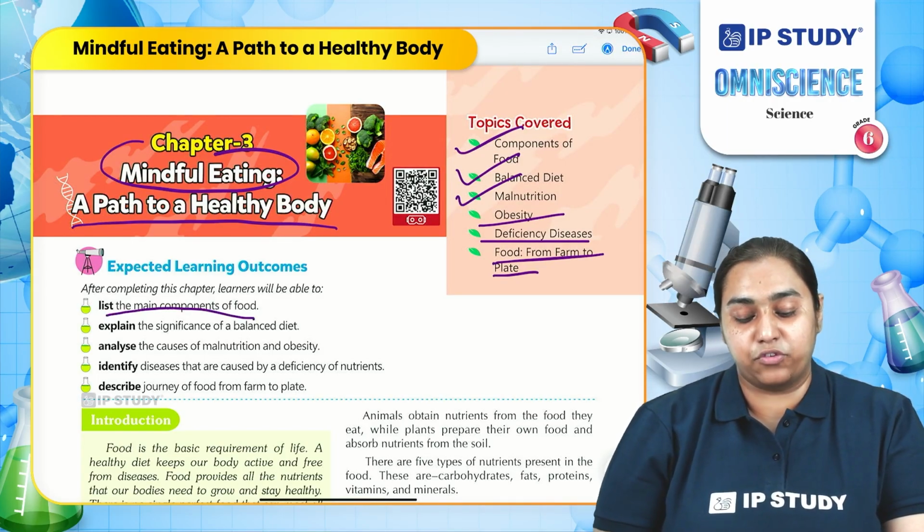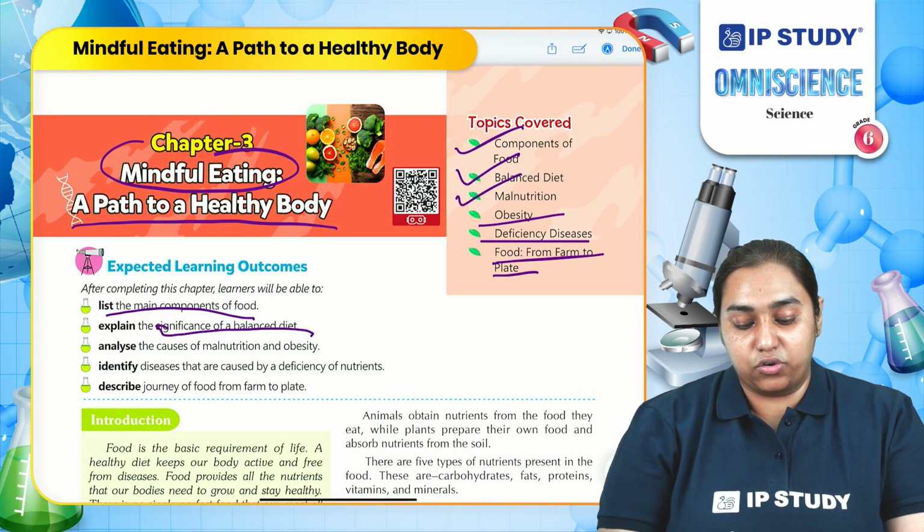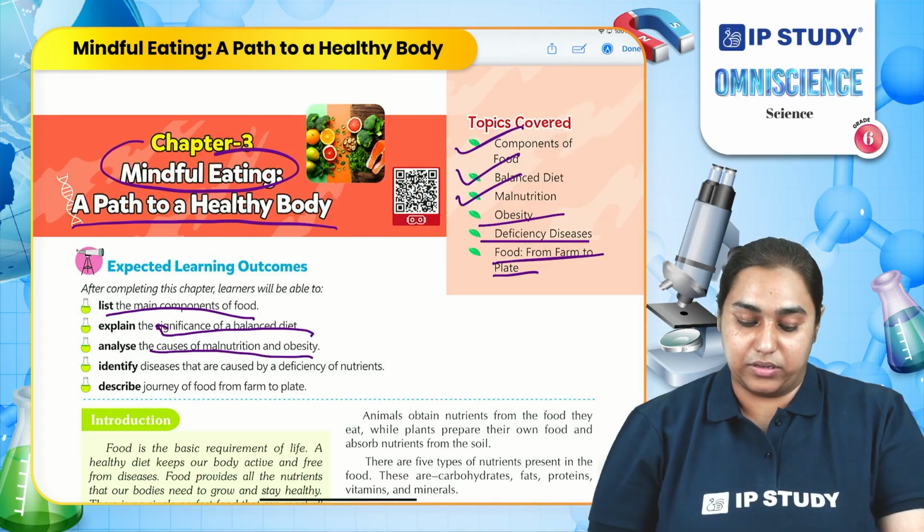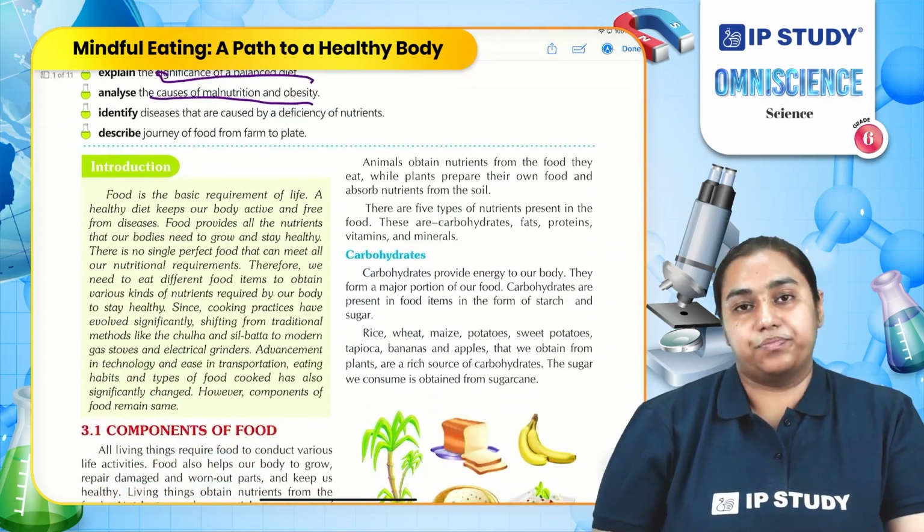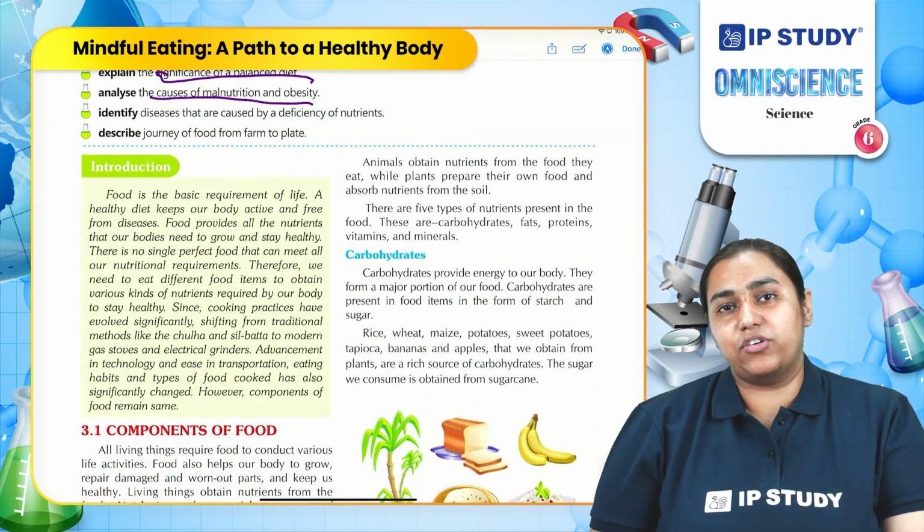The main objective to make you learn this chapter is to make you understand how to list the different components of the food, to understand the significance of balanced diet, and to list the causes of malnutrition and obesity. So, before we start further, can you tell me what is food or why do we need food?